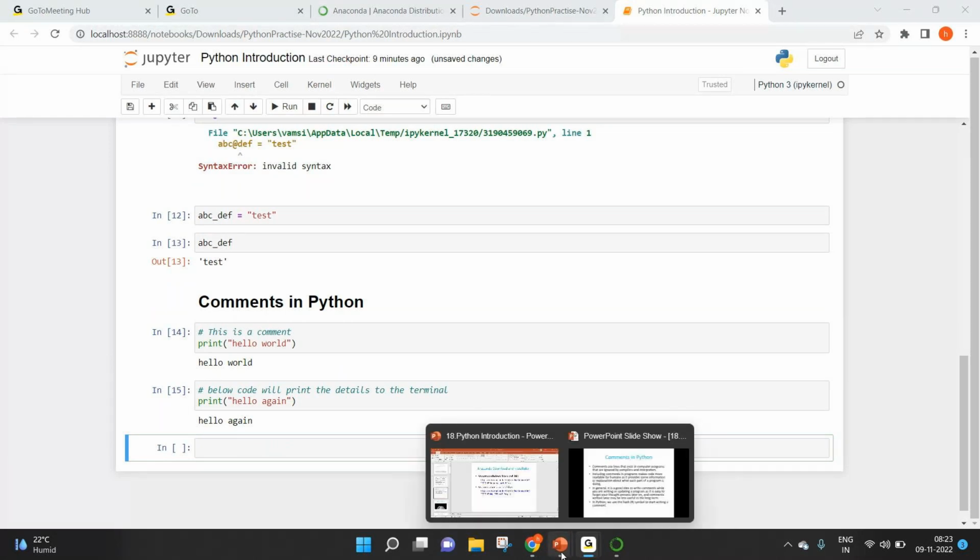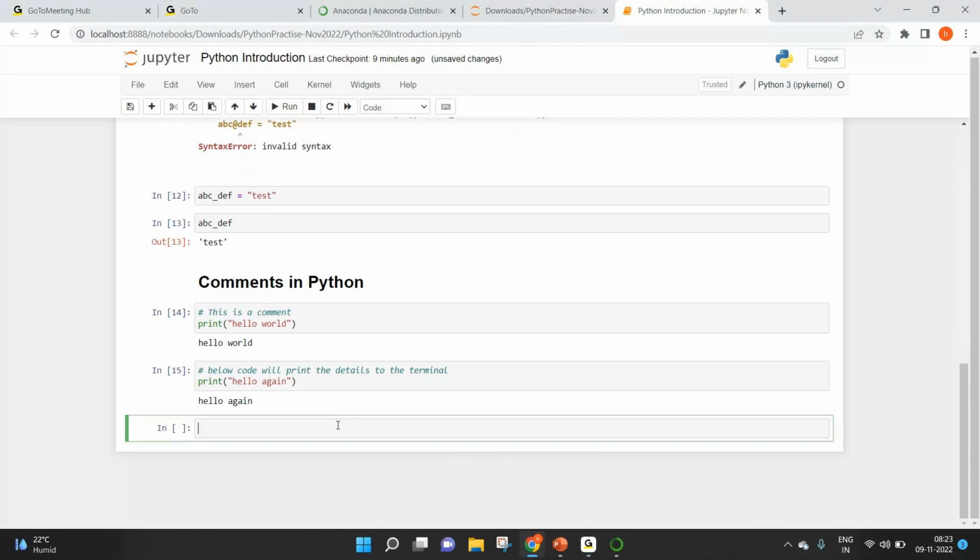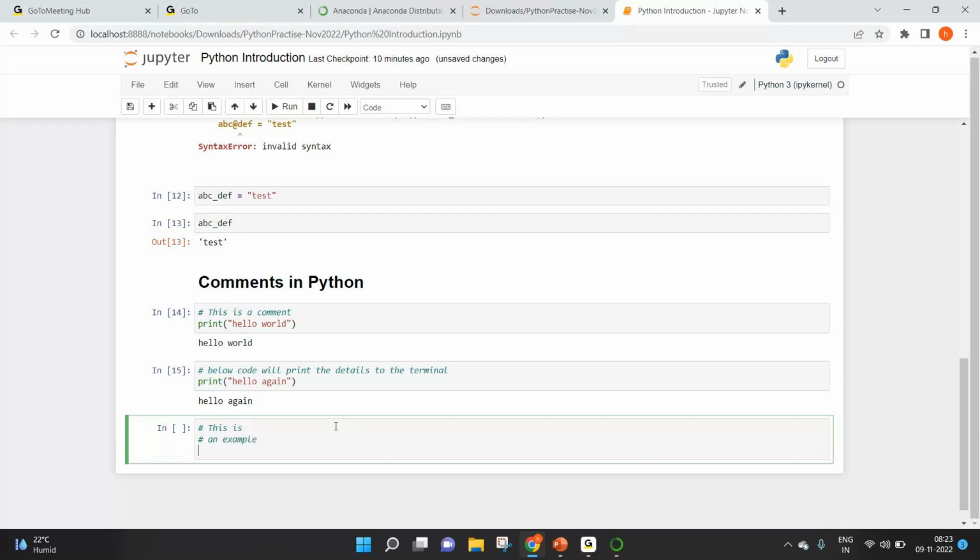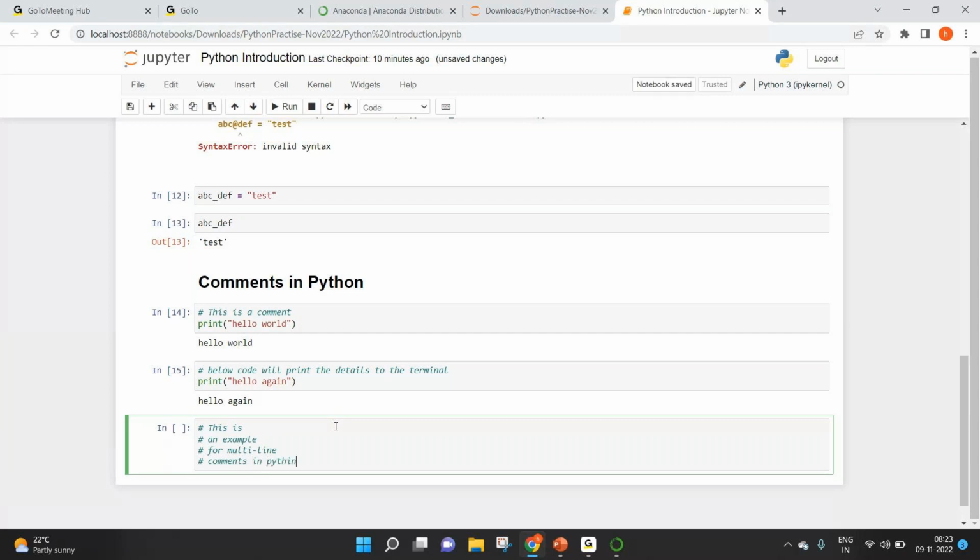Now we will see how to do multi-line comments. To add multi-line comments, you can use this hash symbol. This is an example for multi-line comments in Python. So you can have multi-line comments added this way.